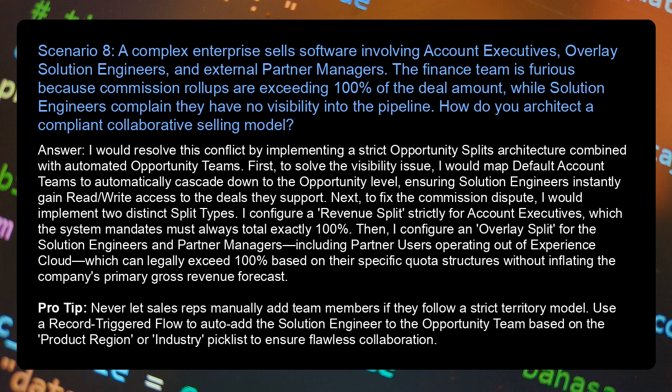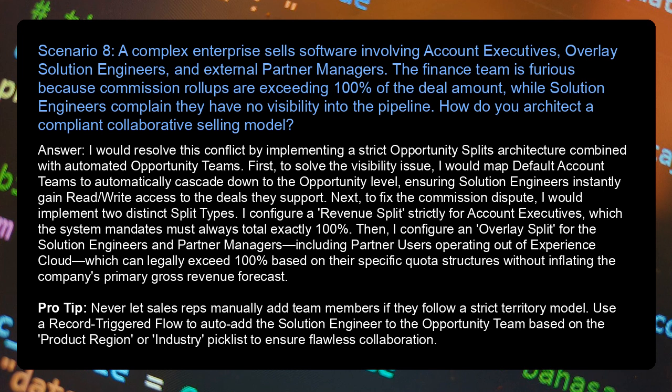Answer: I would resolve this conflict by implementing a strict opportunity splits architecture combined with automated opportunity teams. First, to solve the visibility issue, I would map default account teams to automatically cascade down to the opportunity level, ensuring solution engineers instantly gain read and write access to the deals they support. Next, to fix the commission dispute, I would implement two distinct split types. I configure a revenue split strictly for account executives, which the system mandates must always total exactly 100%.